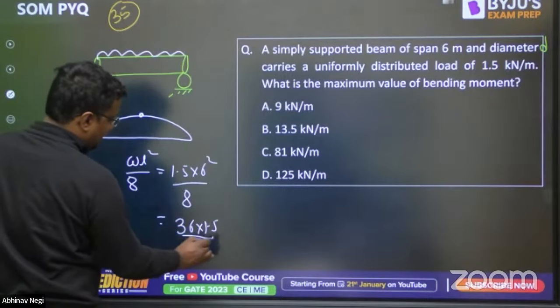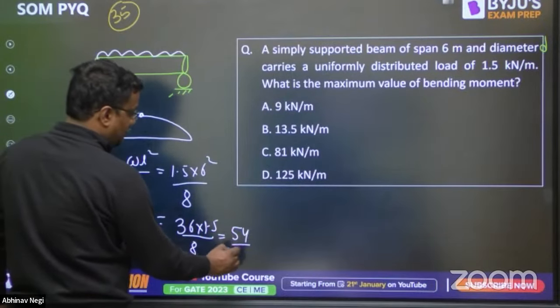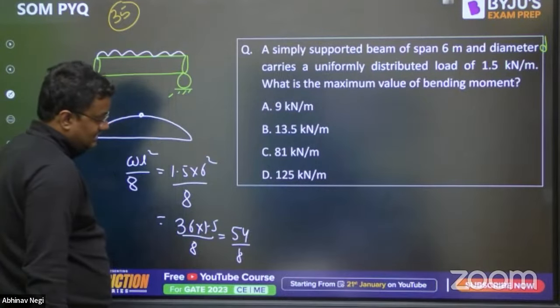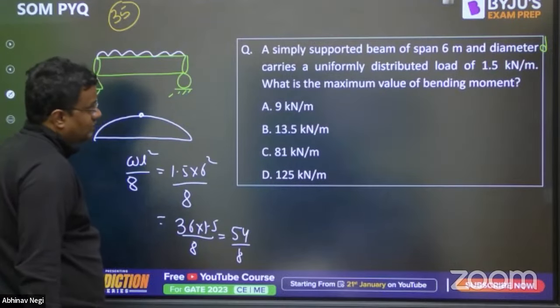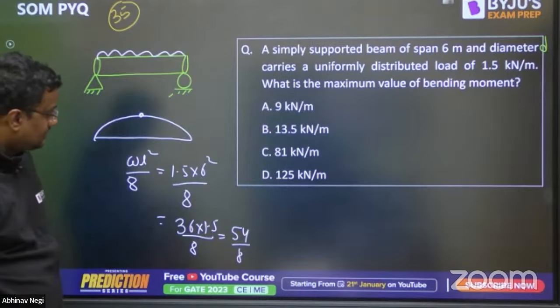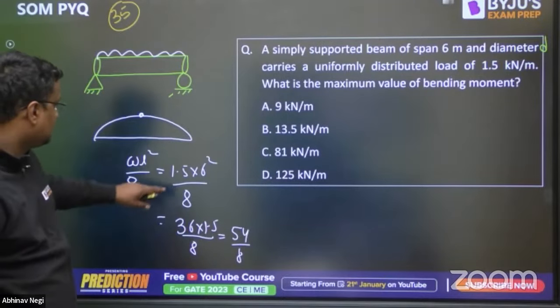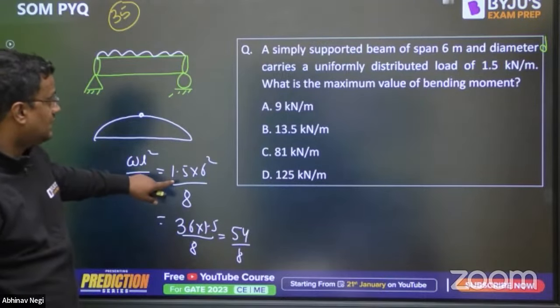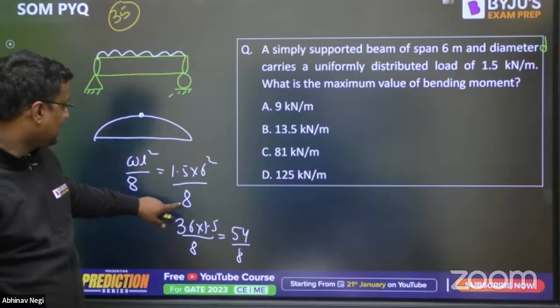36 into 1.5 means 36 plus 18, so 54 by 8. So what's the answer coming? It's about 6 point something, and the answer is not there in the options. So W is 1.5, L square is 6 square, by 8.